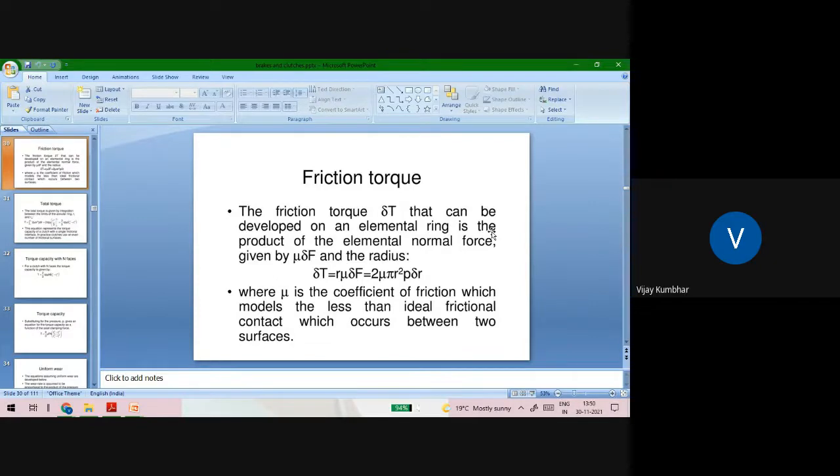Next is the friction torque. The friction torque delta T that can be developed on the elemental ring is delta T equal to r into mu into delta F. By putting the value of delta F in this equation, we get 2 pi mu r square P delta r, where mu is the coefficient of friction, which models the less than ideal frictional contact between the two surfaces.